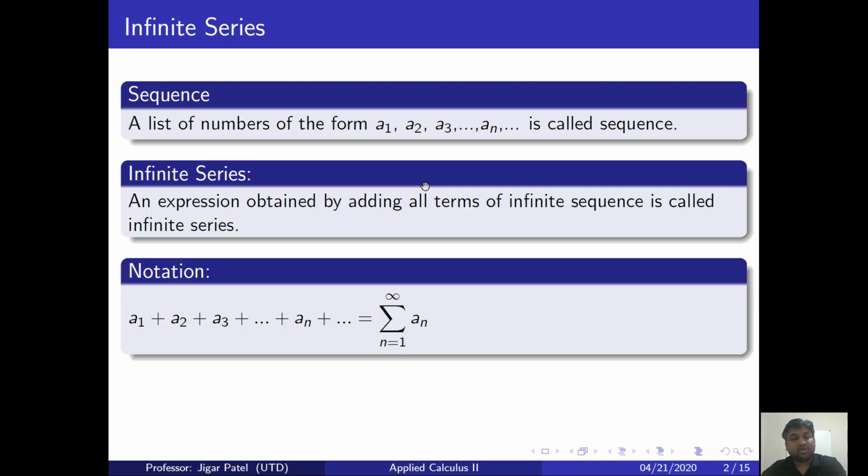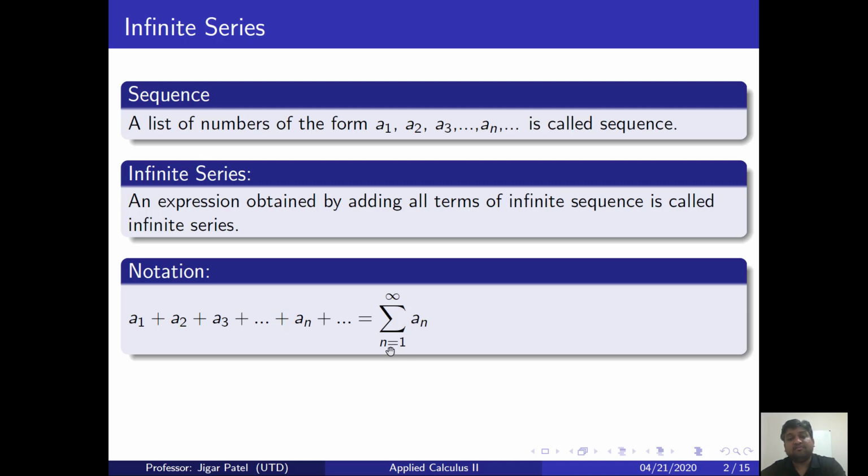Mathematical notation: well, as I said, it's a very simple definition: addition of all these terms of your sequence, a1 plus a2 plus all the way till the infinite term. Instead of writing the series in that long form, we adopt this notation sigma, where sigma stands for sum, running from n equal to 1 to infinity of an.